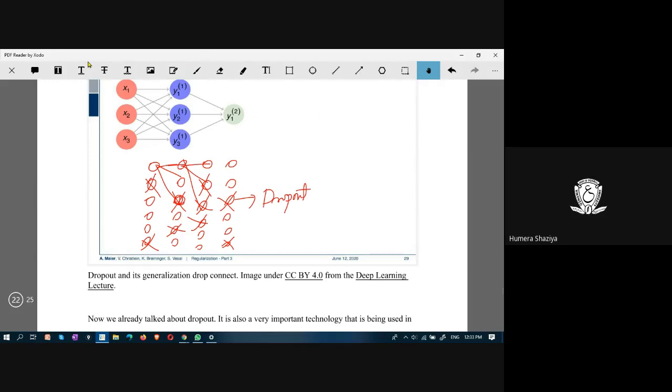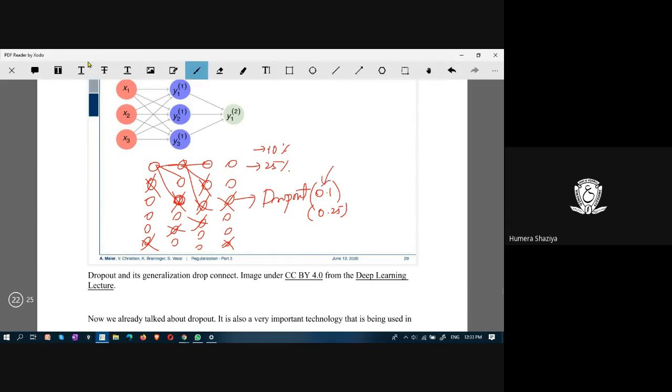And you have to specify the percentage of dropout. If you say 0.1, then out of all the nodes, 10% of the nodes are dropped out. If you say 0.25, then 25% of the nodes are eliminated from the network. This is a hyperparameter.